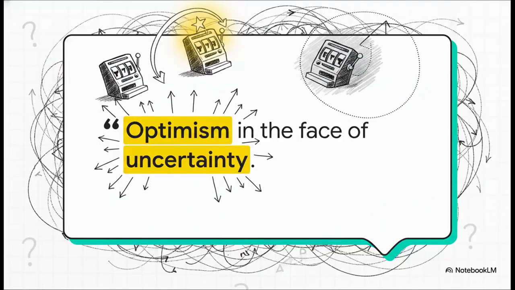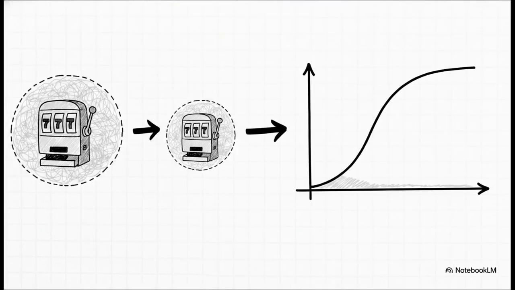UCB, which stands for upper confidence bound, operates entirely on this incredibly elegant optimistic principle: optimism in the face of uncertainty. Instead of just looking at the average payout of a machine, UCB calculates a margin of error. It basically assumes the absolute best possible outcome for any machine within that mathematical margin. It actively gives the benefit of the doubt to the unknown. Here's how it actually plays out on that casino floor.